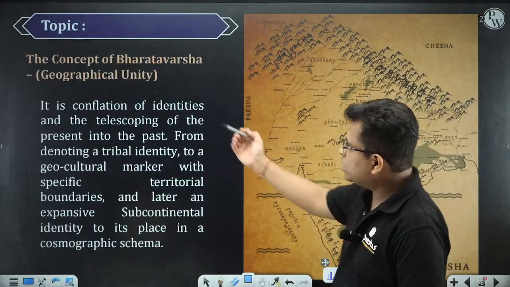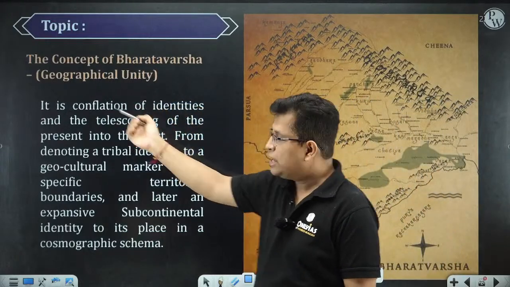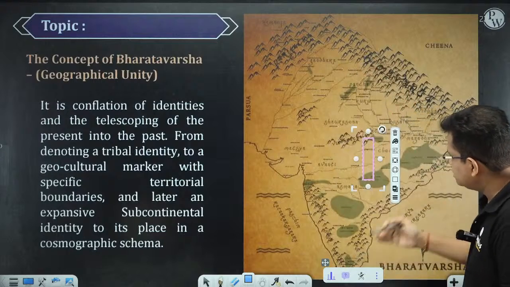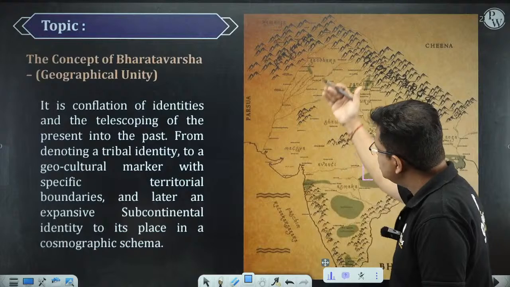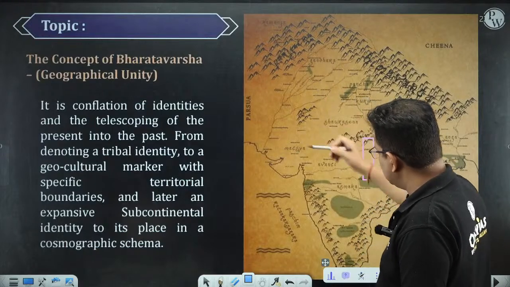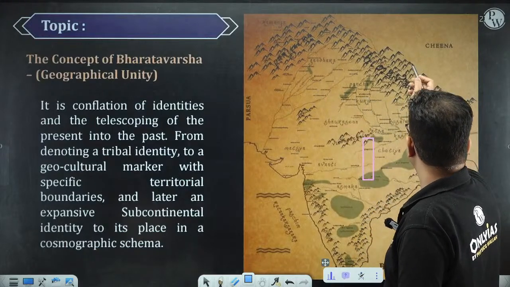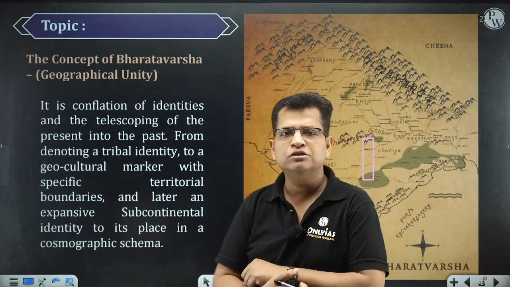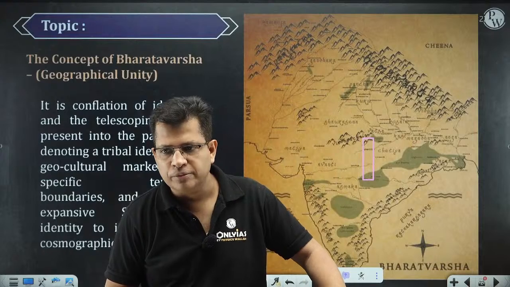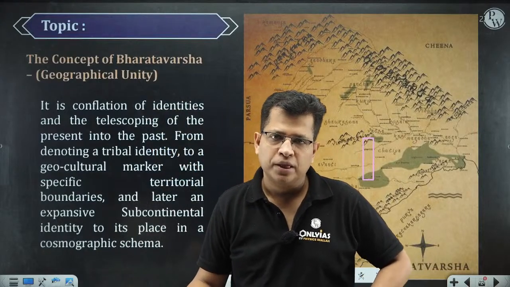So the concept of the Bharatvarsha is called geographical unity. This entire part is called Bharatvarsha. It includes Pakistan, Afghanistan, South India, the Deccan and all, and also some part of Bangladesh and Nepal. This is called the geographical unity, that is Bharatvarsha.